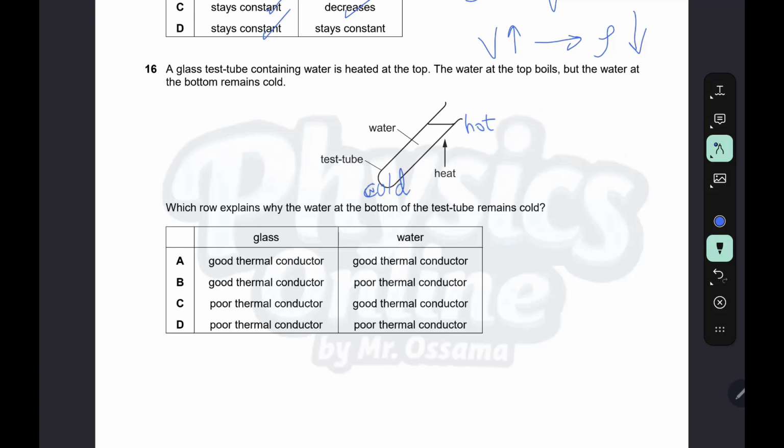For glass, what do you expect? Good or poor? As the heat does not move through the glass from the top to the bottom, we can consider glass a poor thermal conductor. By the same idea, water does not transfer energy well, so it is also a poor thermal conductor.